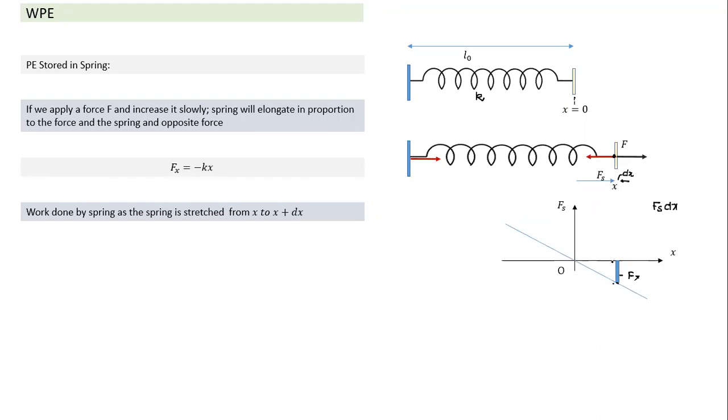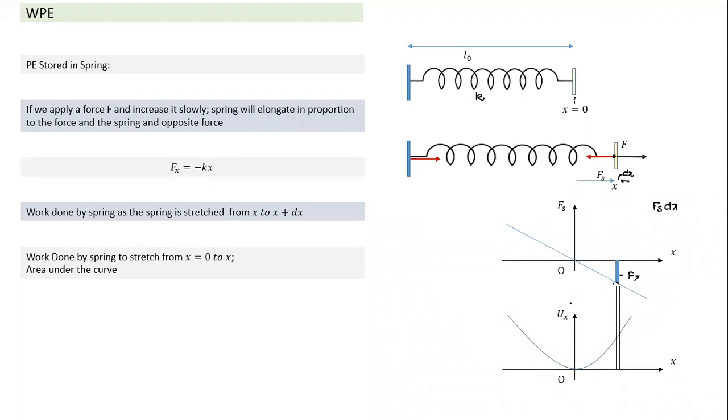If I take any two corresponding points, it will give me work done. Okay, so work done by a stretch from x1 to x2 is the area under the curve. So this is positive work done by the external force, but work done by spring force is negative. But if work done by spring force is negative, change in potential energy will be positive. So if I want to calculate the change in potential energy here, this is the change in potential energy as it changes from x to x plus dx.